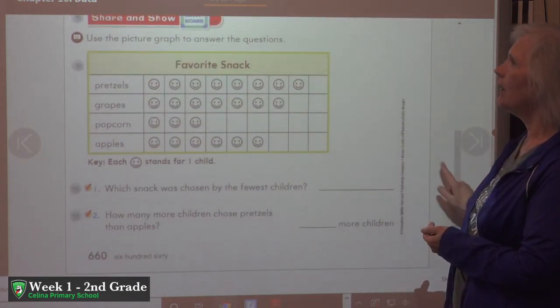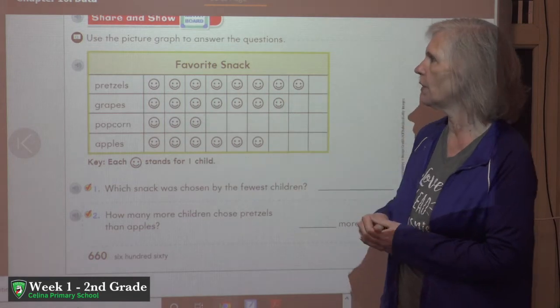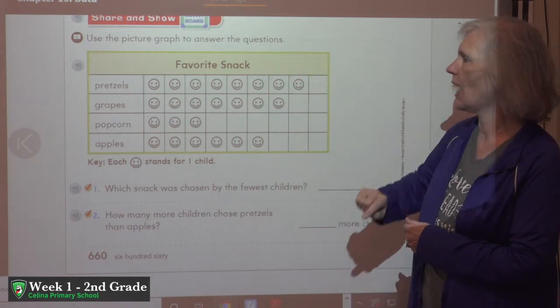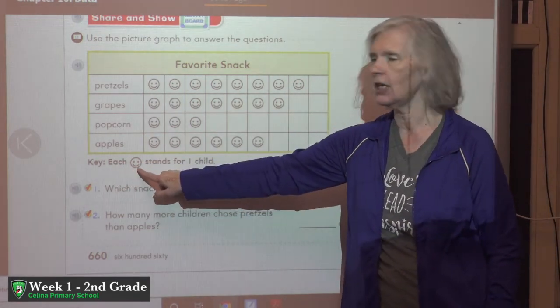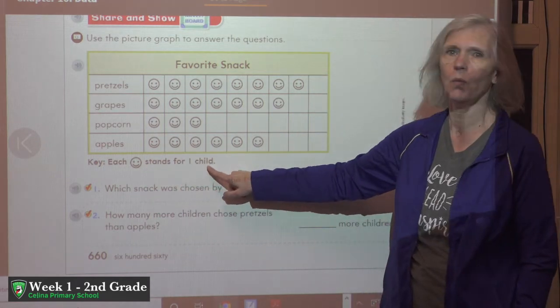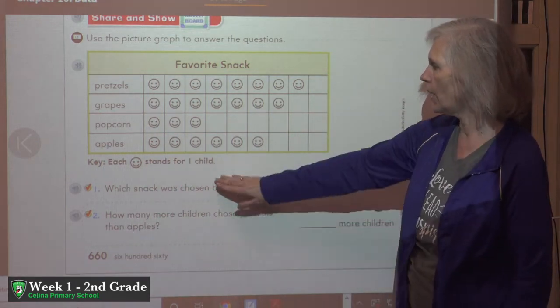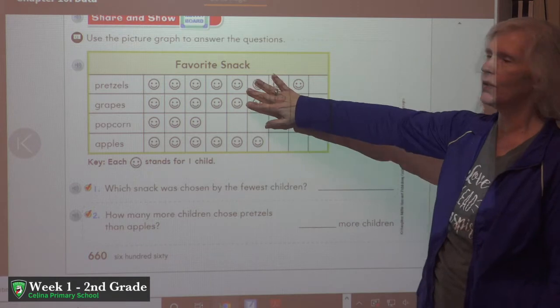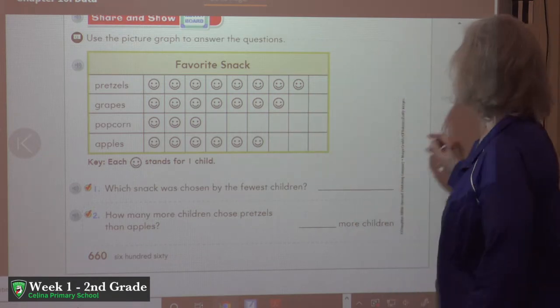At the bottom, they already have a picture graph ready for you, a picture graph called Favorite Snacks. The key at the bottom says each smiley face stands for one child. Then we have some questions to answer using the Favorite Snack tally or picture graph.